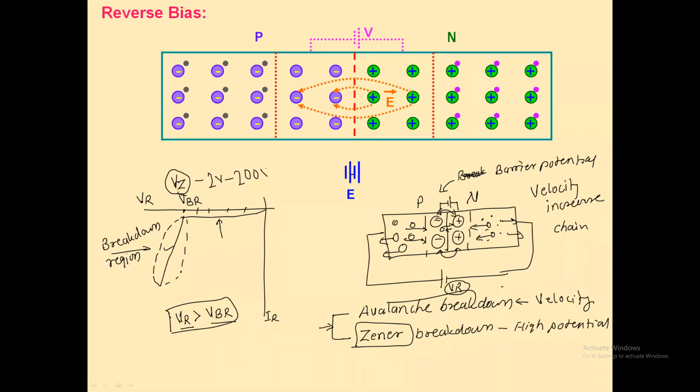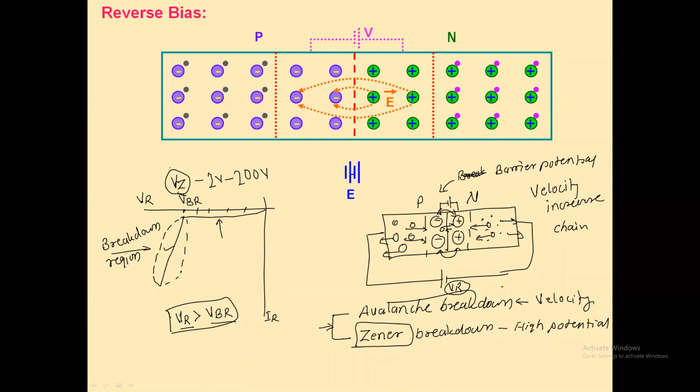It depends upon which type of diode you use. There are series of diodes, so many types of diodes, and the range is 2 volt to 200 volt. If VZ is 2 volt, then definitely we have to keep the reverse bias voltage less than 2 volt, then the circuit will operate. Is that clear? So that is the basic theory behind the reverse bias diode.